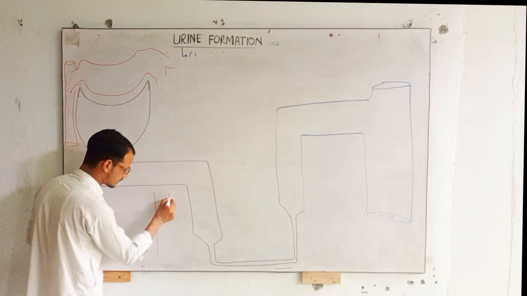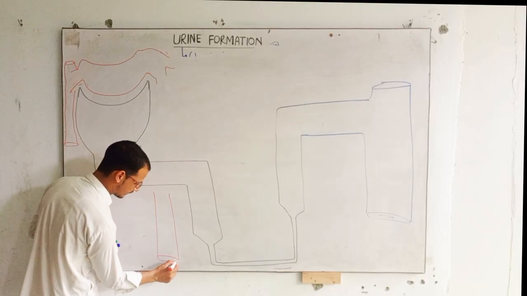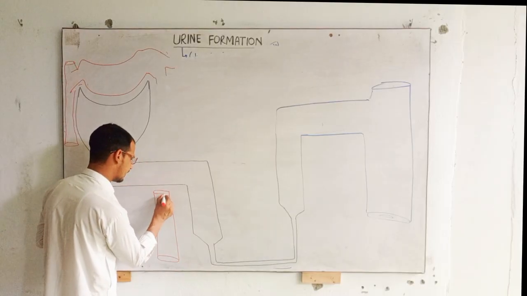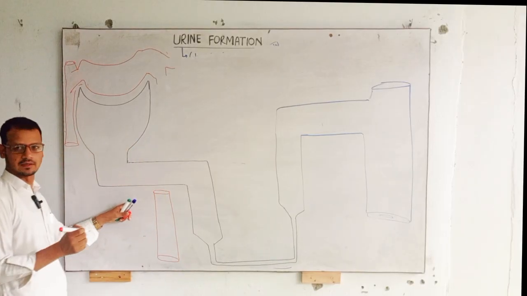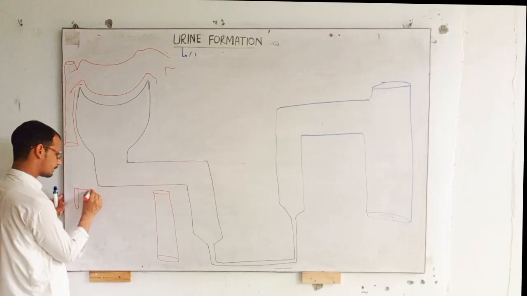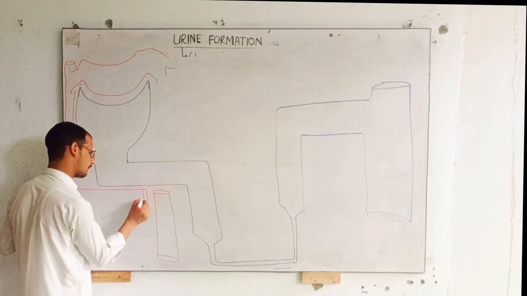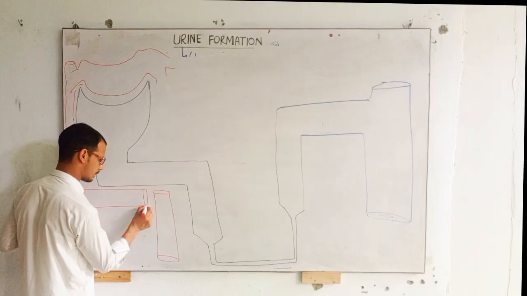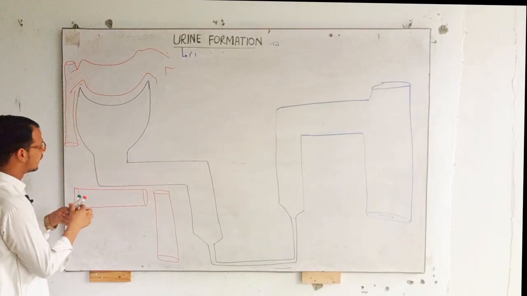These are blood capillaries, and what is the purpose of these blood capillaries? The absorption and reabsorption occur in blood, right? Here also we have blood capillaries, right? What is this part?